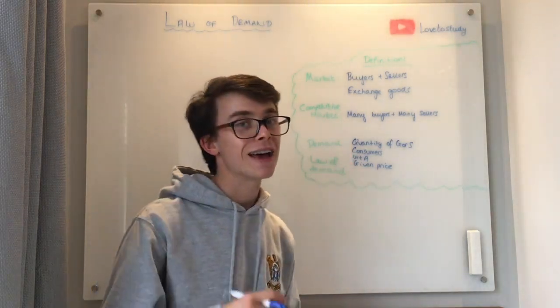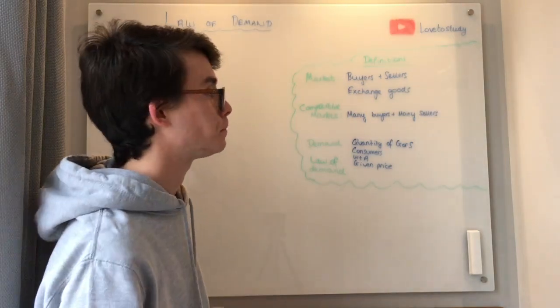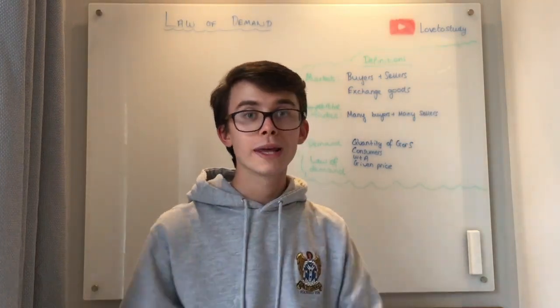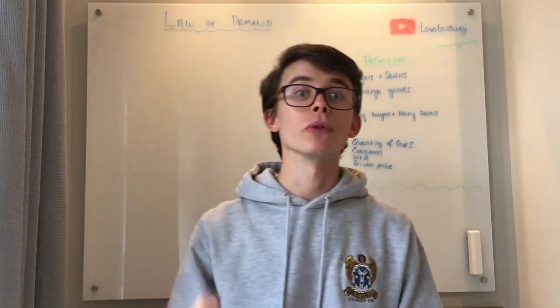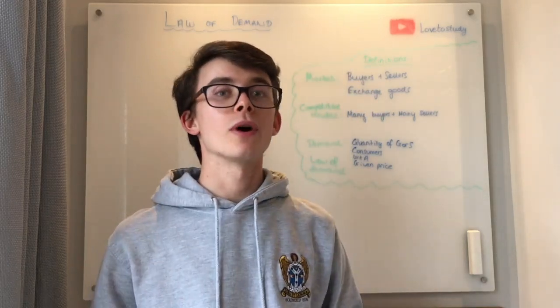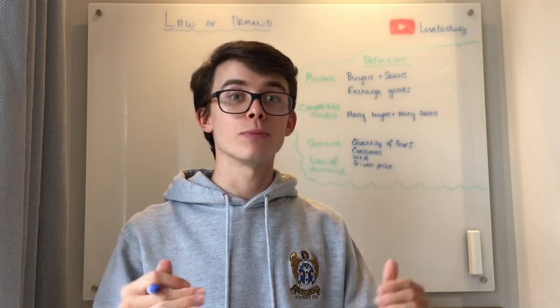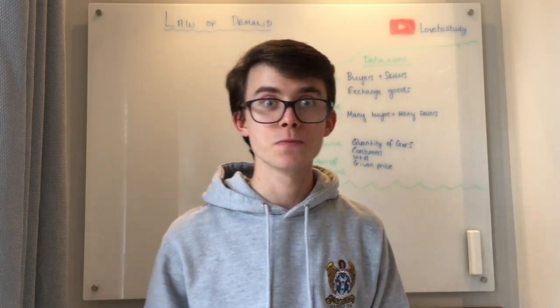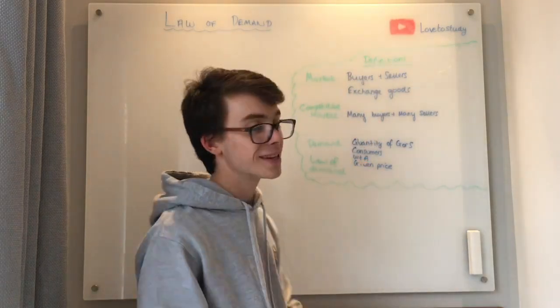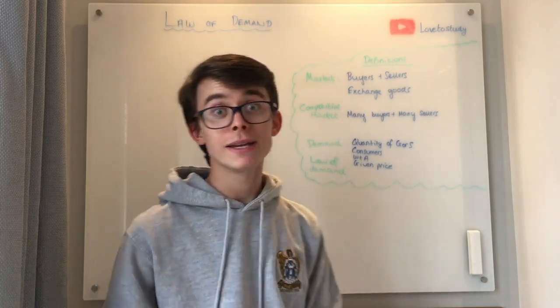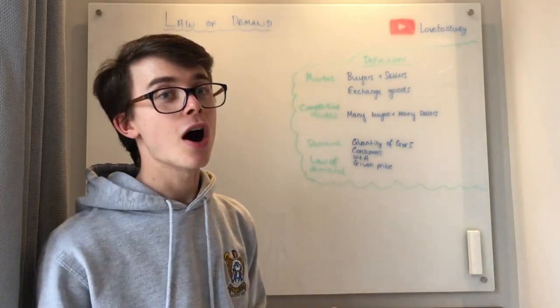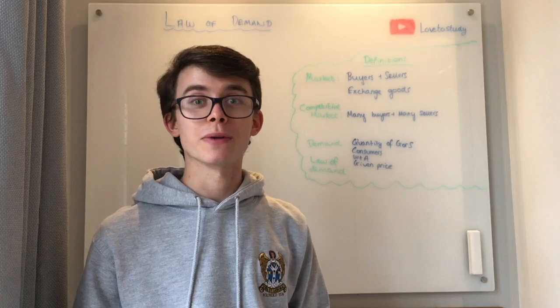Now willingness and ability. So we say somebody is willing to buy a good if they want to buy it at a given price. For example, if I was to buy a bag of coffee beans, I would perhaps want to buy it at any price below £10 per kilo. But ability as well comes into it because I may not have £10 to spend. I only perhaps have £5 to spend.